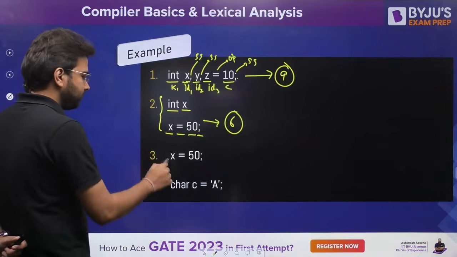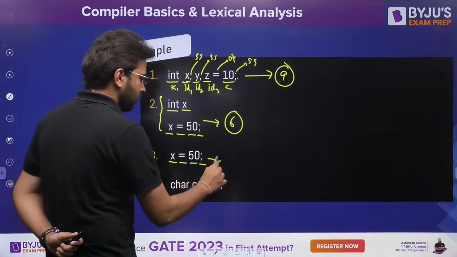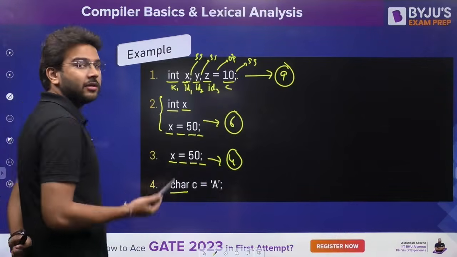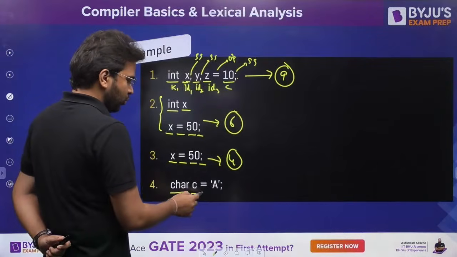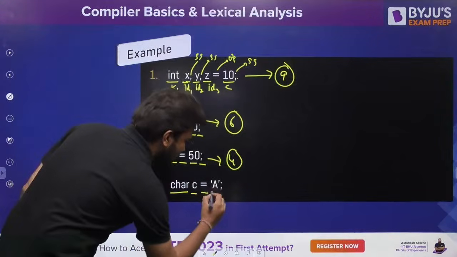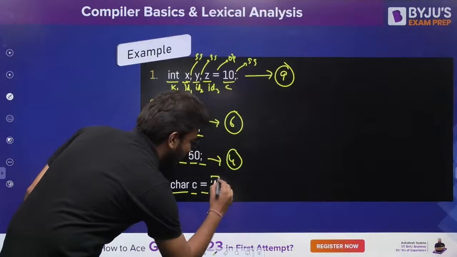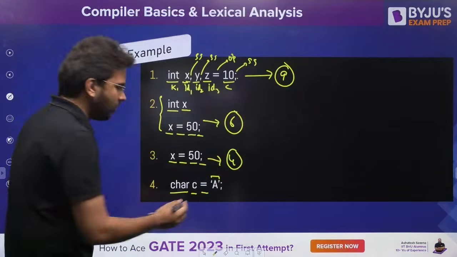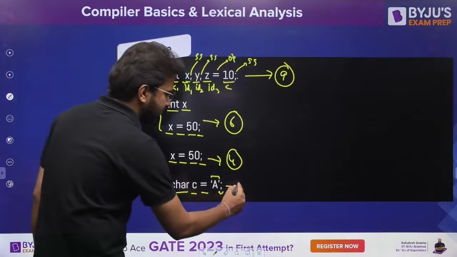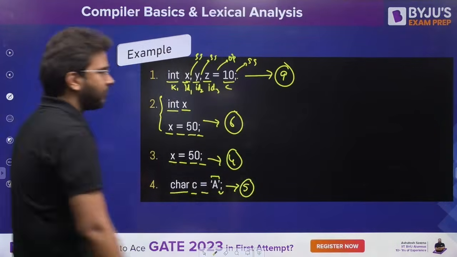What about third one? 1, 2, 3, 4. 4 tokens. What about fifth one? Char, that is a keyword. 2, 3. Now here you have a character literal, right? So we consider it as a single one. And then we have semicolon. So 1, 2, 3, 4, 5. 5 tokens are there.